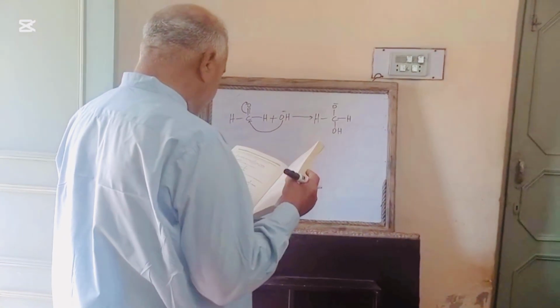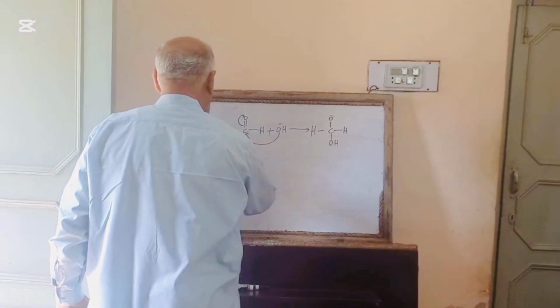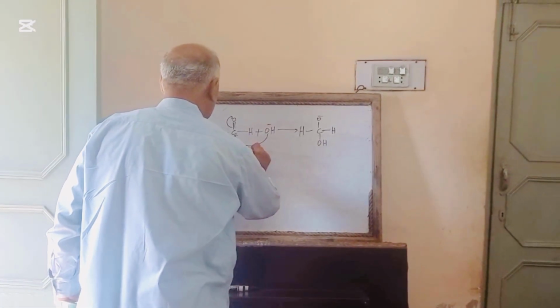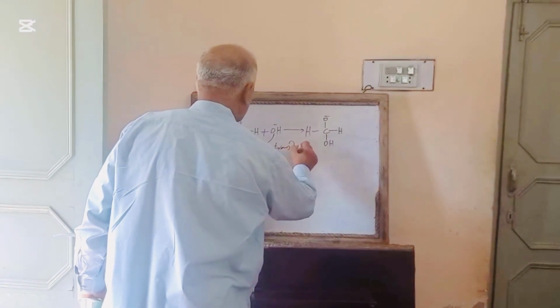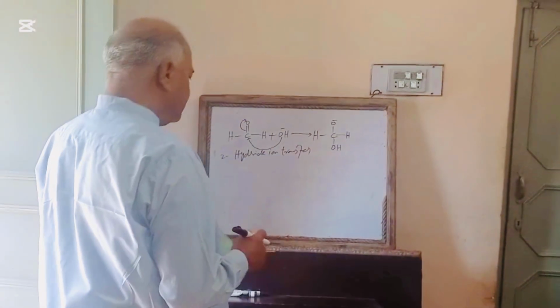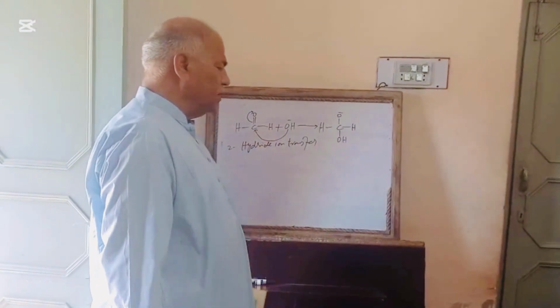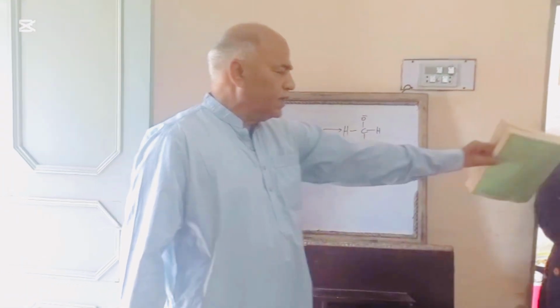After that, the second step is called hydride ion transfer. In this step, the intermediate formed in the first step will react with another molecule of unionized aldehyde.